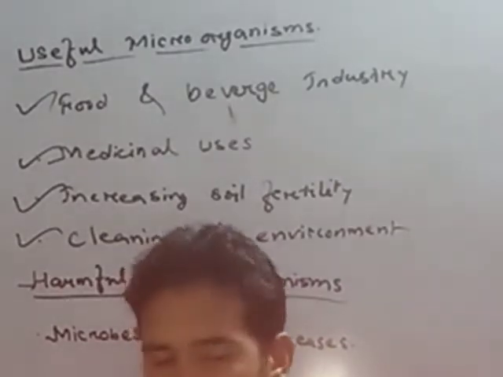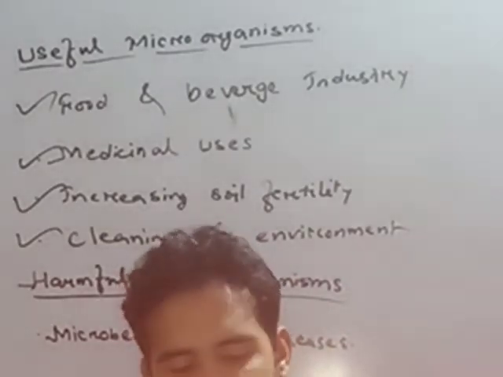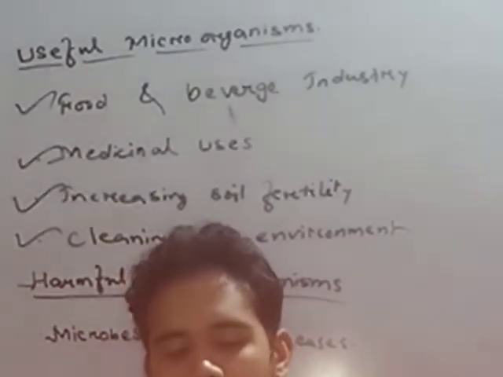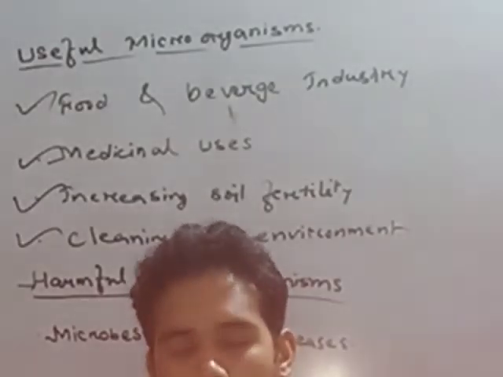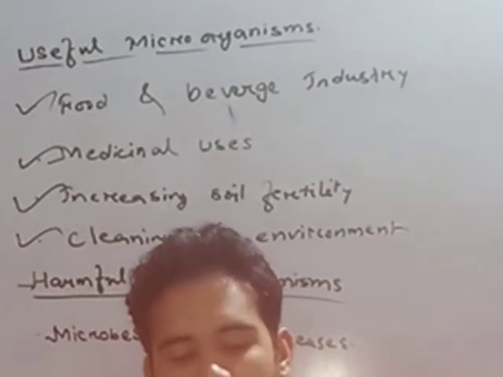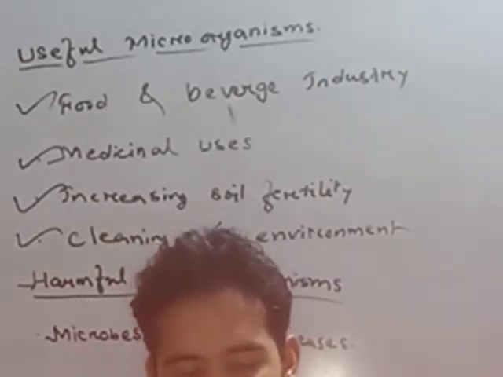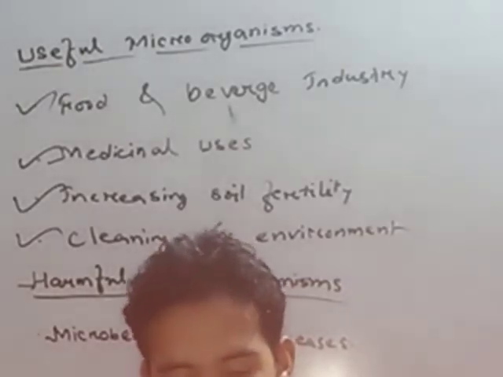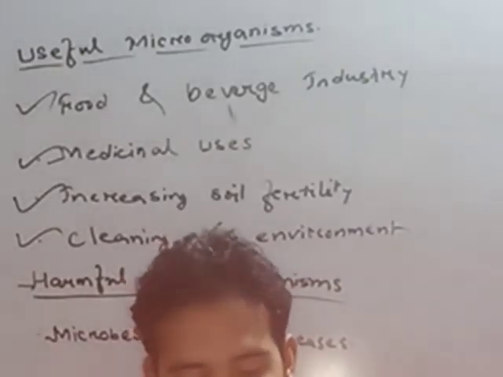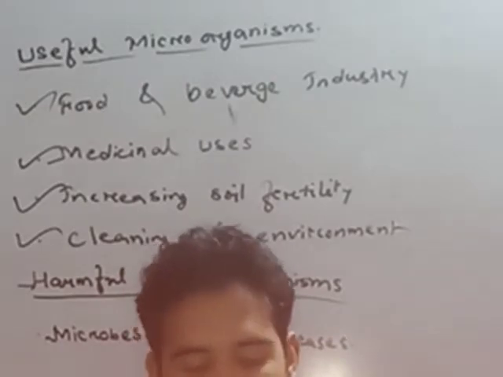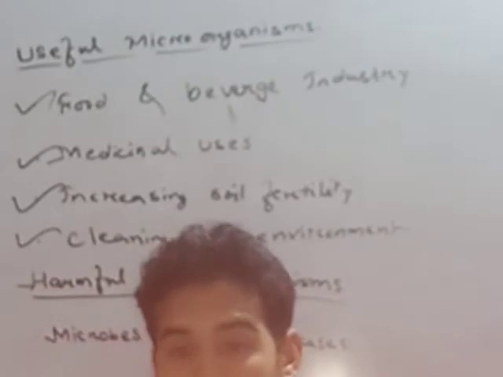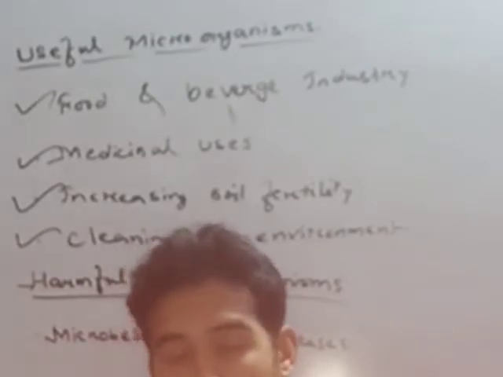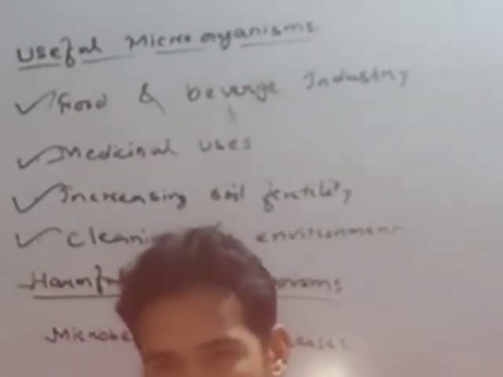Like chickenpox is caused by virus, cholera is caused by bacterium, common cold caused by virus, dengue caused by virus, diarrhea caused by bacterium, malaria caused by protozoa, polio caused by virus, ringworm caused by fungus or fungi, tuberculosis caused by bacterium, typhoid caused by bacterium. These are the communicable diseases which occur in human beings.